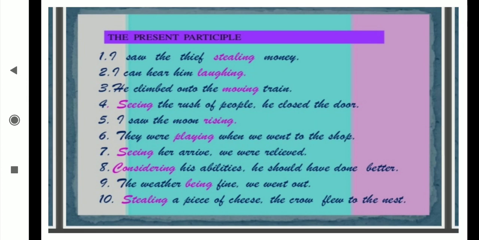Now in the earlier sentence you can say, ma'am, this "rising" came, and you have mentioned it as a non-finite verb. How? Because before that, what didn't come? Am, is, are, was, were: nothing came. That's why this "rising" also will come for the non-finite. Seeing, that is also non-finite. Considering, non-finite. Being, non-finite. Stealing also non-finite.